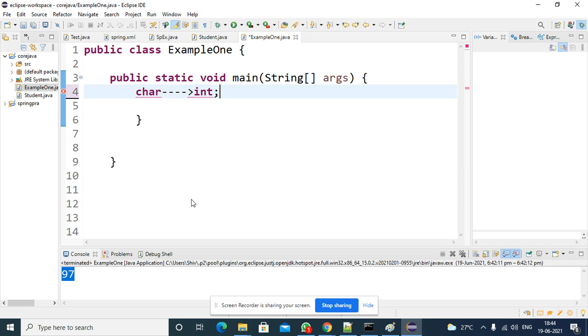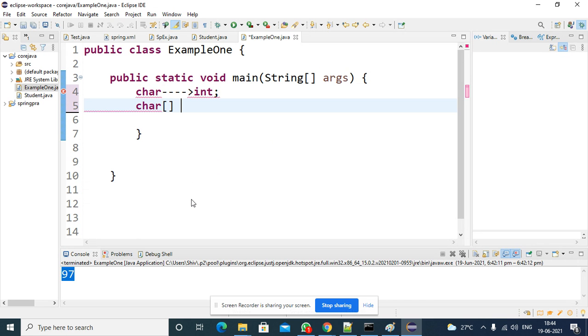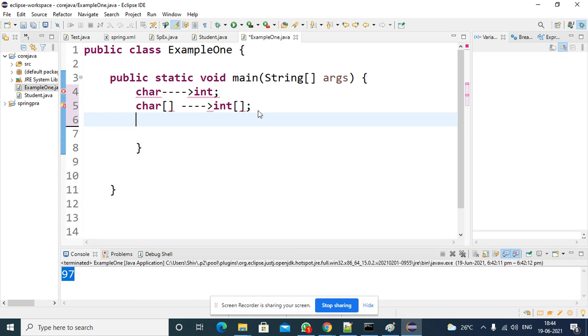Character to integer is, yes, possible. The second one, character array to integer array, is it possible or not? Array to array conversion is not possible if both are of different data types. If both are the same data type, okay, we will discuss that also. If both are different data types and arrays are involved, it is not possible.